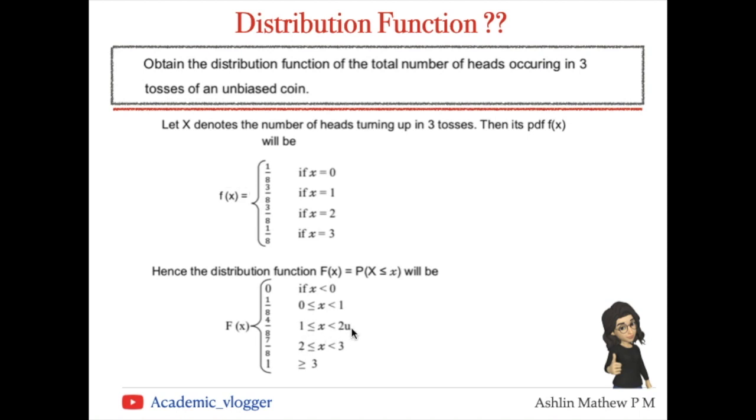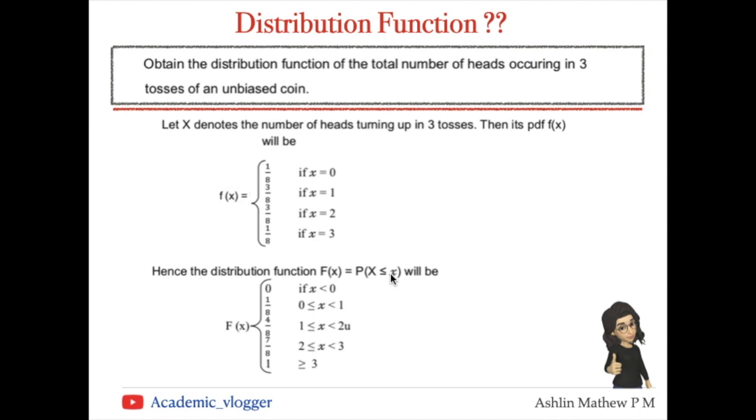Now if 1 less than or equal to x less than 2, it is not 2u, sorry, that's a typo. So suppose our x takes the value 1. Then we have probability of X less than or equal to 1.